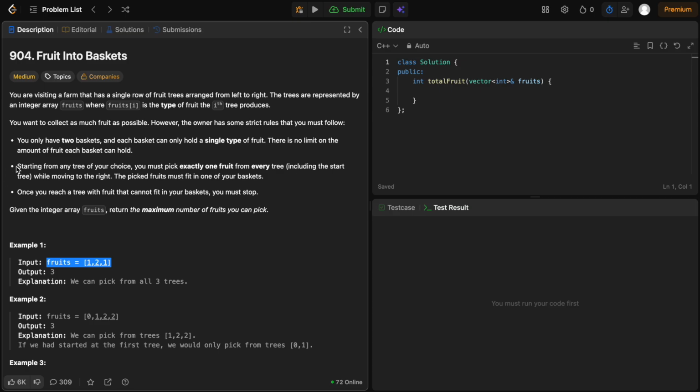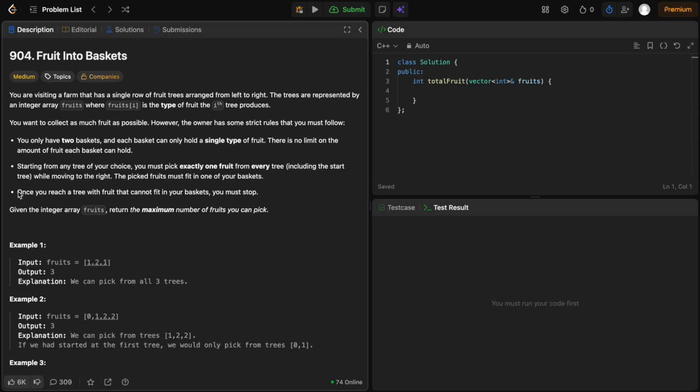And the second rule is, starting from any tree of your choice, you must pick exactly one fruit from every tree, including the start tree. So basically this is trying to say that you can pick fruits in a contiguous form. So suppose you started from 1, then you need to pick from 1 in a continuous way. You can't skip in between.